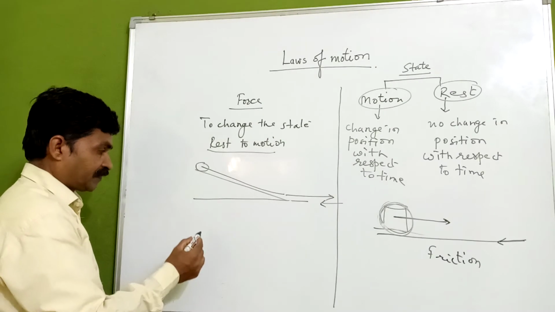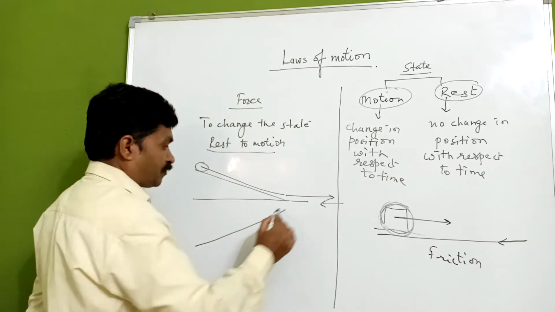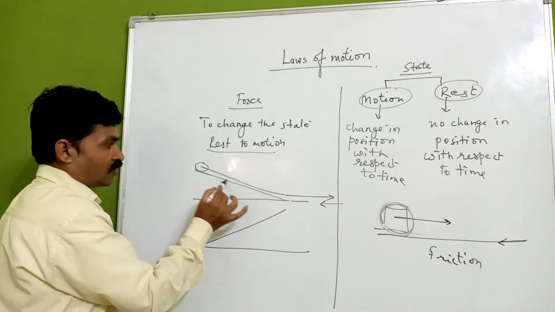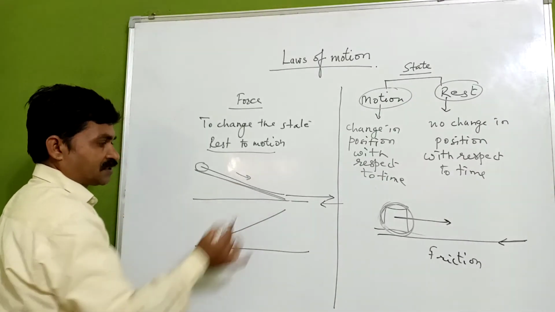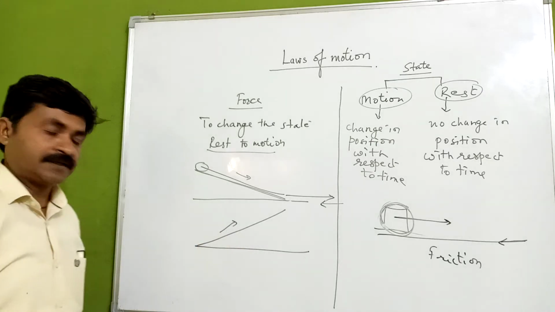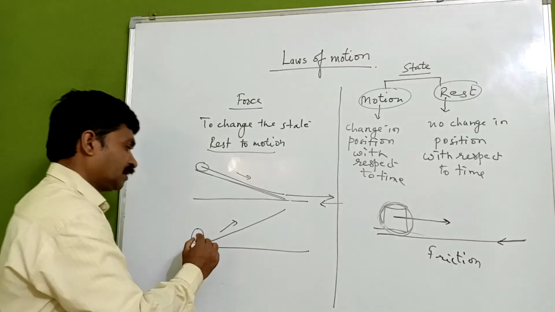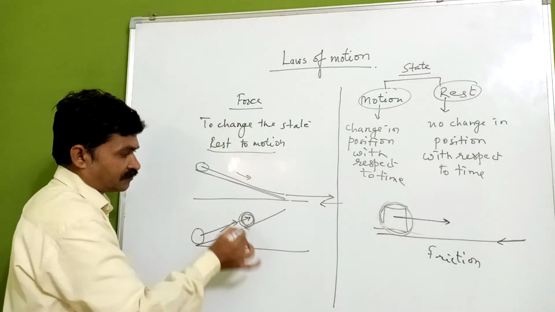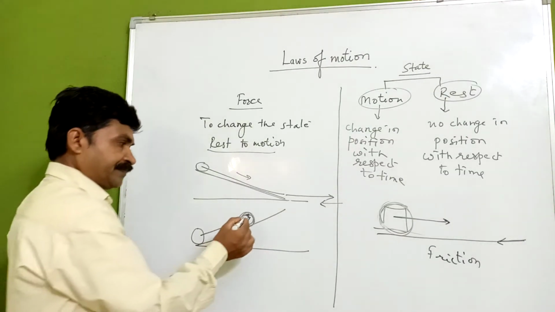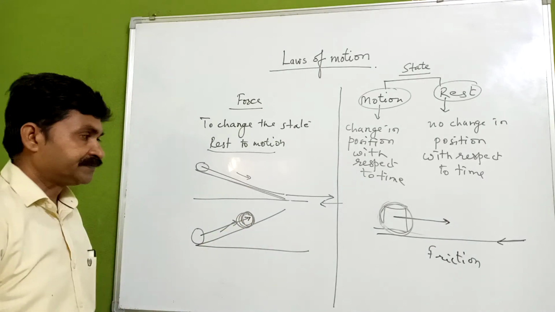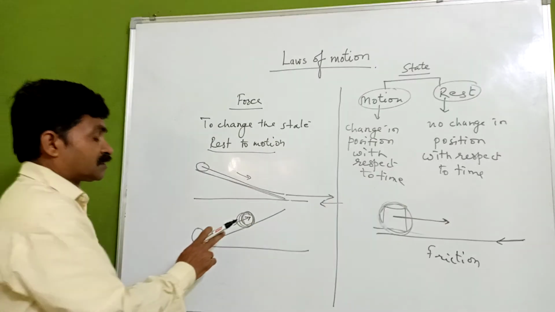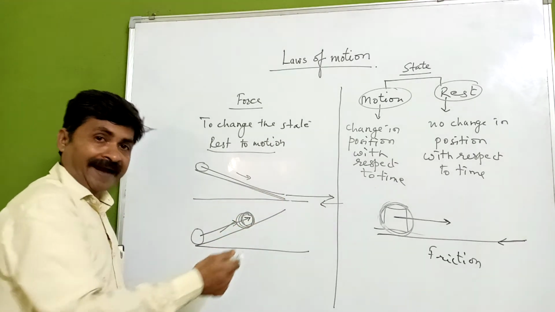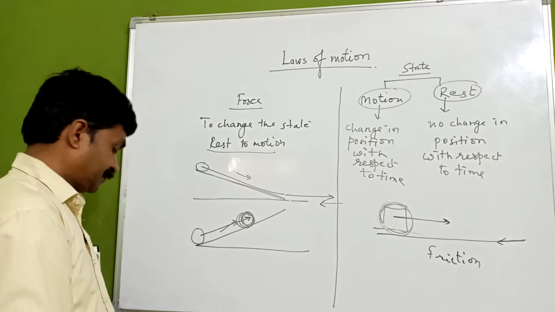Now he made another slope, which was upward. You come to understand the ball is moving up to some distance. Means there is some force acting in the direction opposite to it.